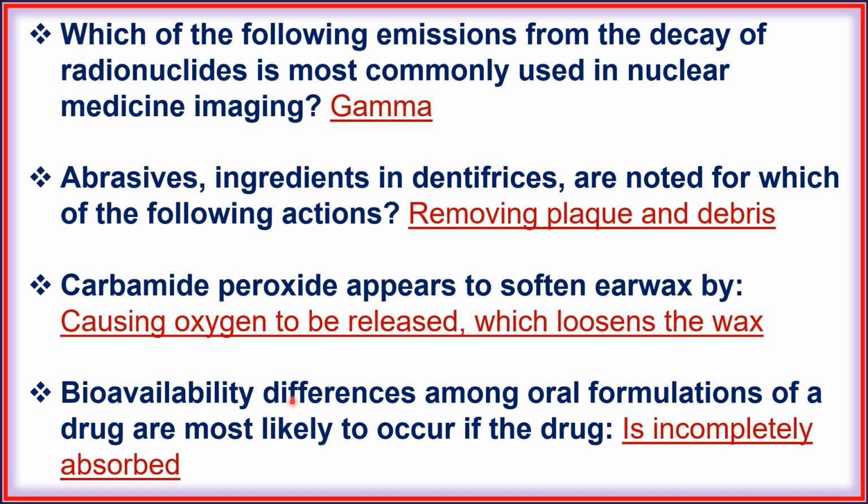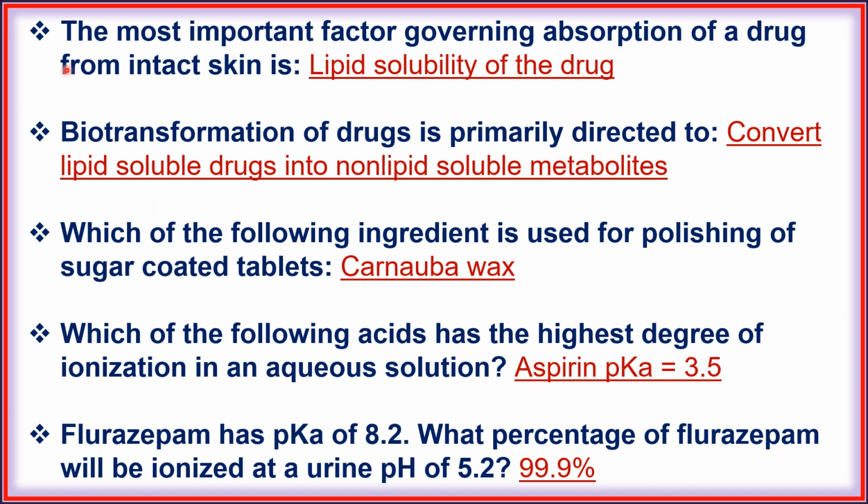Next, carbamide peroxides appear to soften earwax by causing oxygen to be released which loosens the wax. Next, bioavailability differences among the oral formulation of a drug are most likely to occur if the drug is incompletely absorbed. Next, the most common factor governing absorption of a drug from intact skin is lipid solubility of the drug.